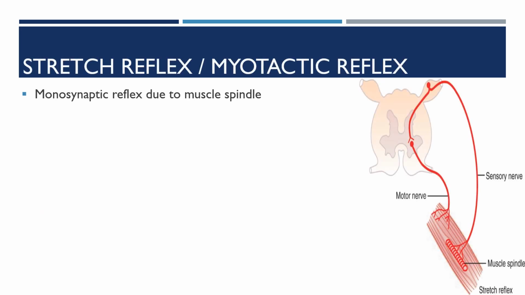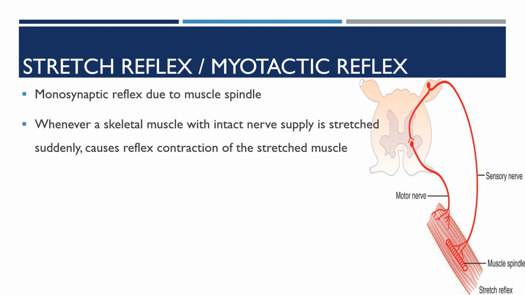Stretch reflex. It is also known as myotatic reflex, which refers to the contraction of a muscle when stretched. It is also called the monosynaptic reflex, due to the muscle spindle.